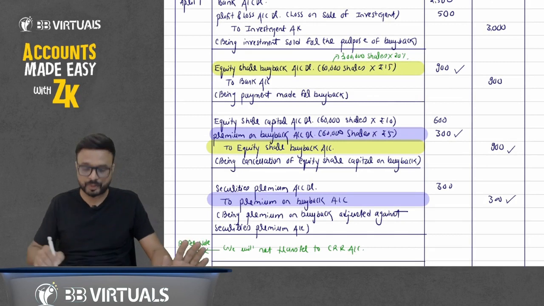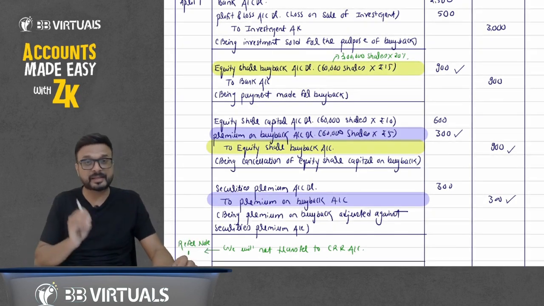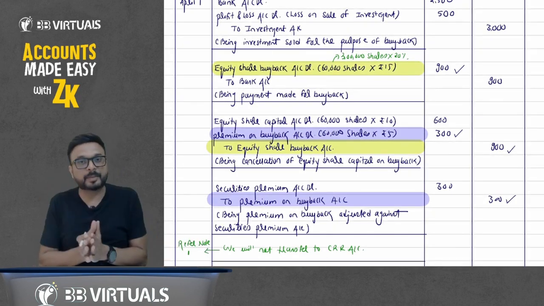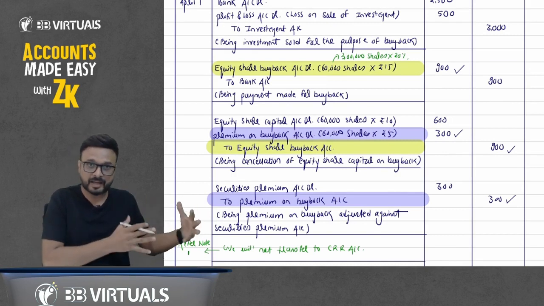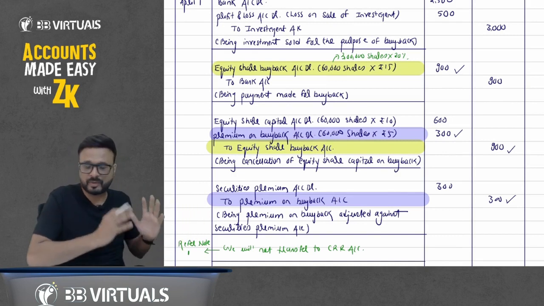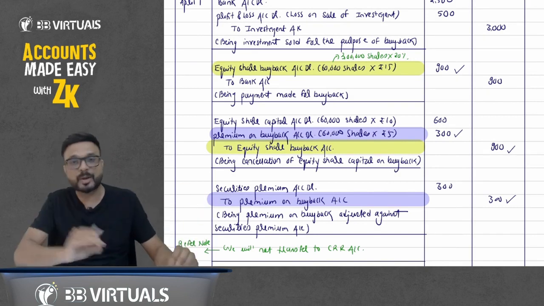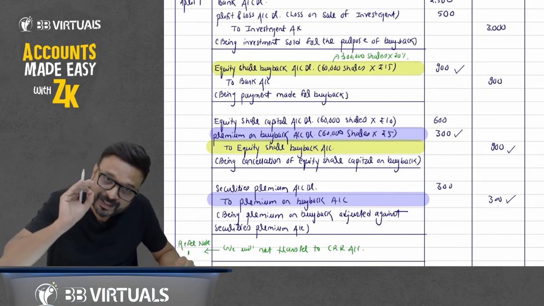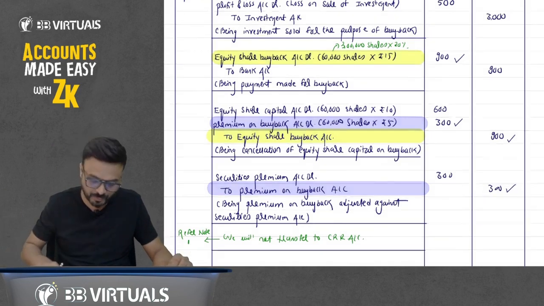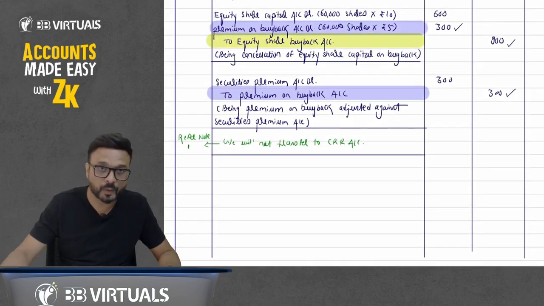So here there is no need to transfer to CRR account in case of buyback of shares, because for the purpose of buyback, 2 months back we issued preference shares in the market for the purpose of buyback. So this buyback of shares is out of issue of shares only. Okay.